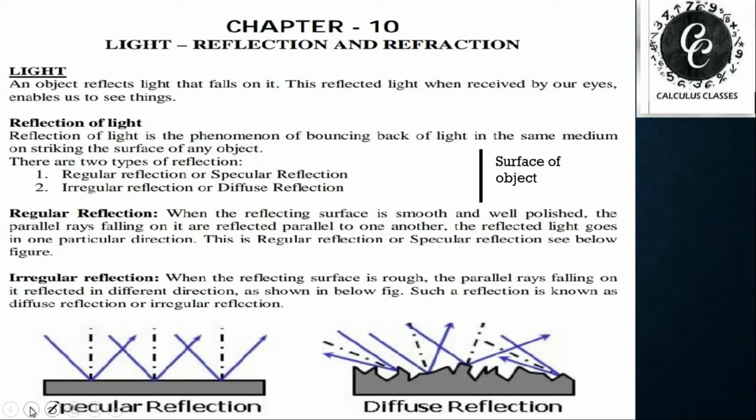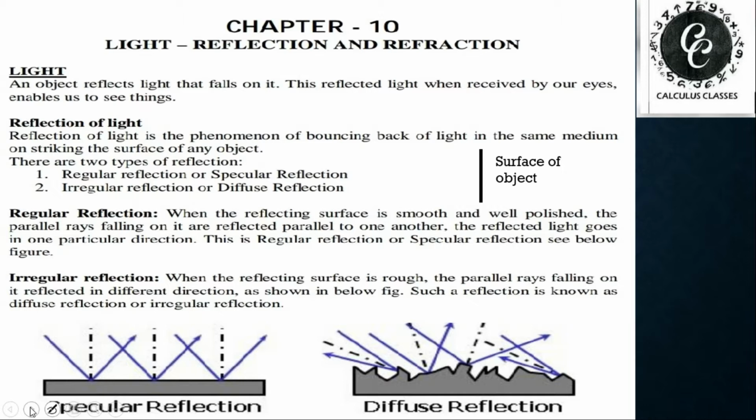Now we learn about the reflection. The reflection of light is the phenomenon of bouncing back of light in the same medium on striking the surface of any object. That means if light falls on the surface of any object, it reflects again in the same medium from where it came. So we can say the reflection of light is the phenomenon of bouncing back, that means going back from where it came.